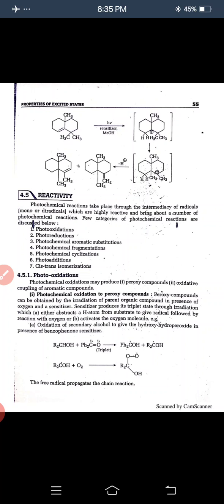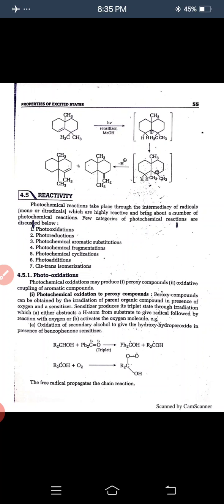This is the alcohol and this is the benzophenone. This is the triplet state of benzophenone, and to form this compound, we also have a free radical, and the free radical reacts with oxygen. This step is known as the oxidation step. The free radical reacts with oxygen and forms this compound. This is the peroxide.